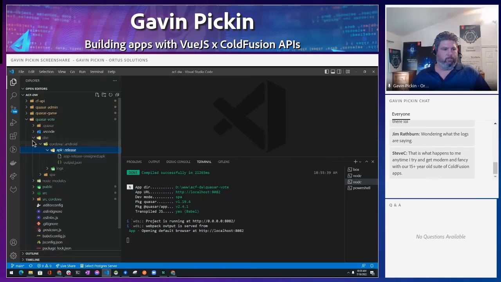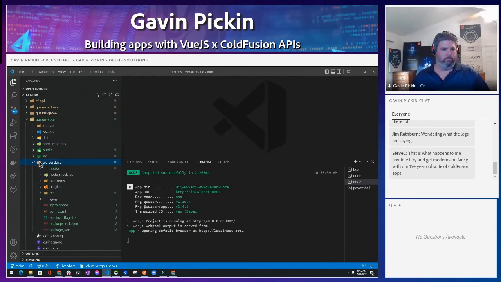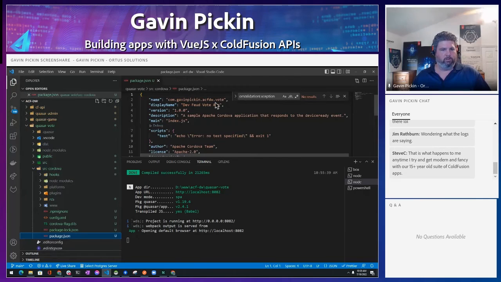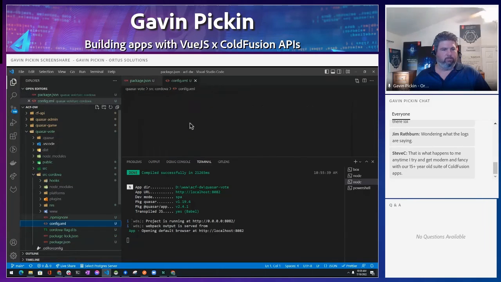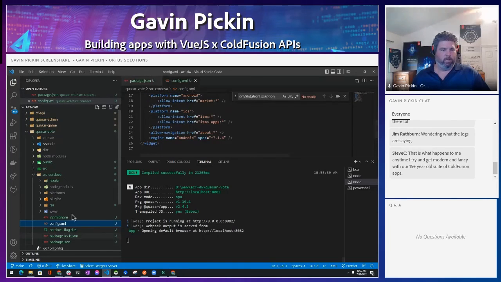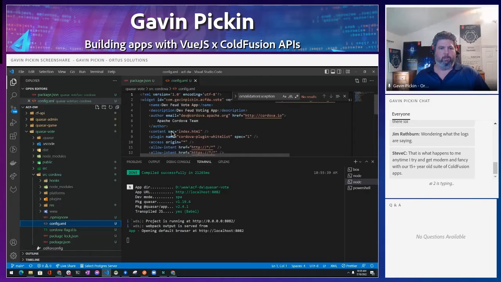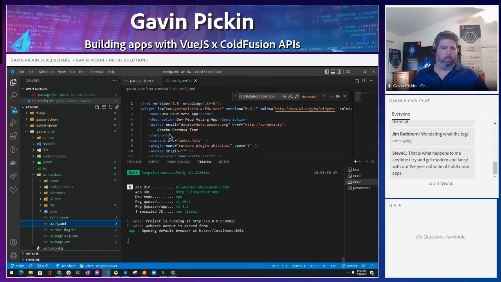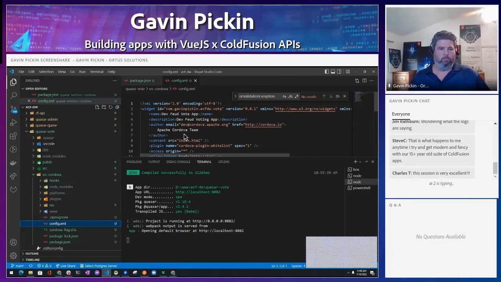And if you look inside the src-cordova folder, you can see it actually generated the hooks, the plugins. It's got its own package.json here. It's got its own config.xml file in here. So it generates all those different things, and you can tweak these as needed. And then from there, it'll build that out. And so if you build it and then you need to make a couple of changes, you can recompile it from there.